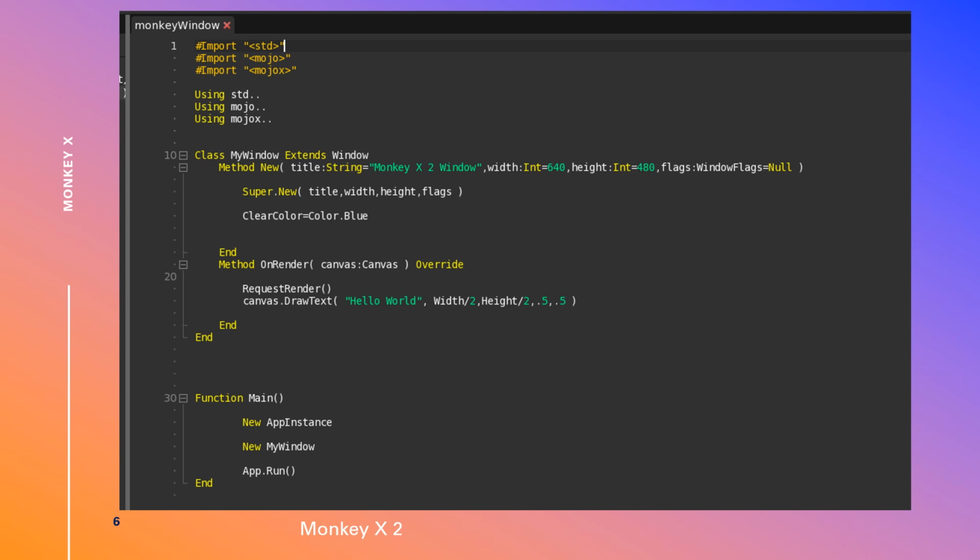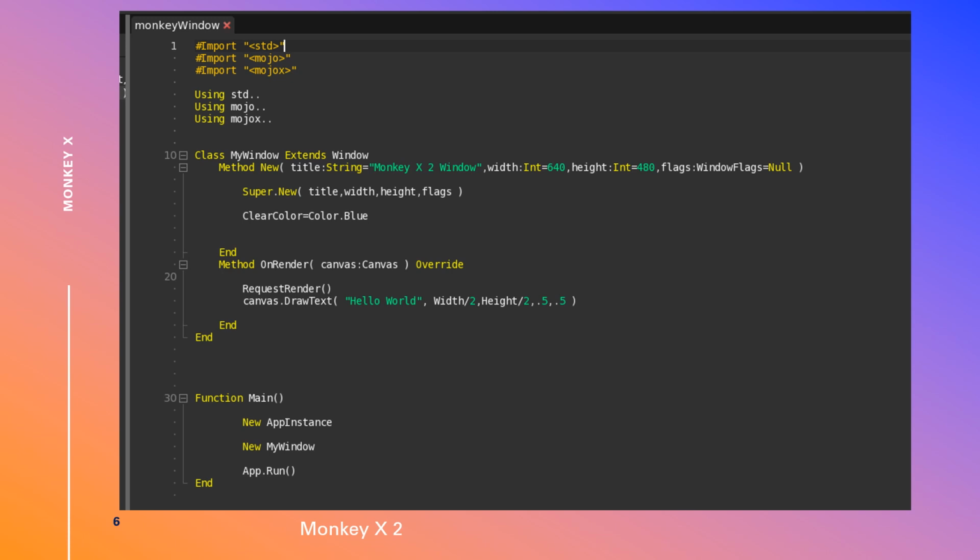I then call the clear color, which will set the background color of the window. I set it to the color blue. I call the method OnRender, which has a parameter called canvas, which requires a name, which I call canvas, and I override that method. I call the request render, which will render my screen and show the title, the width, the height, and the flag, and set the background to blue.